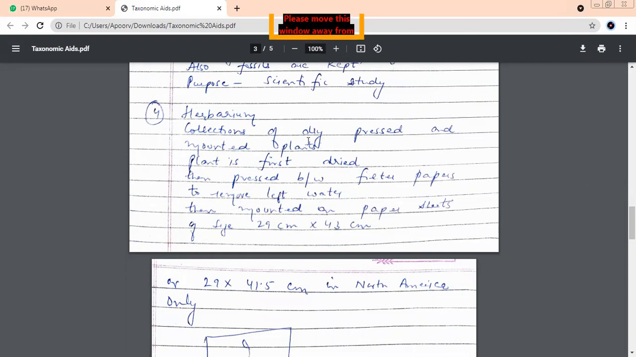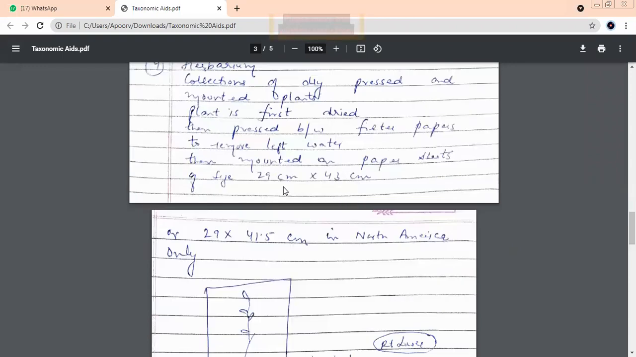First you are going to dry, then you are going to press, and then you are going to mount the plants. The first thing you will do is dry the plant, then press it between filter papers. After drying, we press it again in filter papers so that if some water is left, that is also removed. Then they're mounted on paper sheets. This is the standard size used in the entire world: 29 centimeters into 43 centimeters. This question is sometimes asked in NEET: standard size of mounting on herbarium sheets.